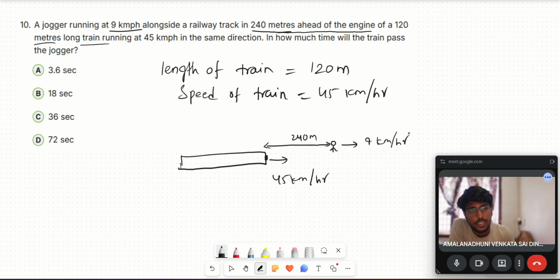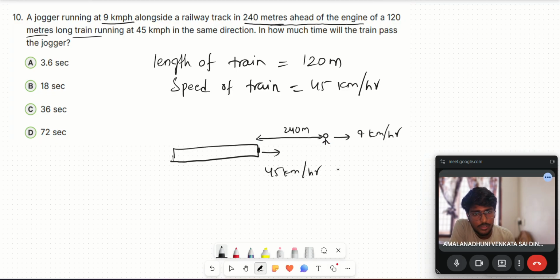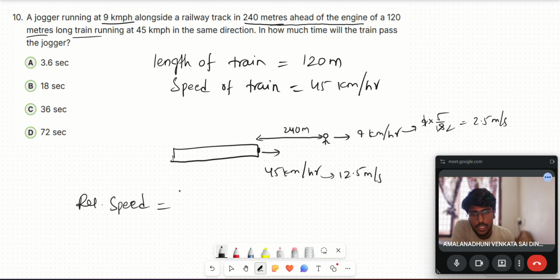We need to convert this into meter per second. So 12.5 meter per second. This one, 9 into 5 by 18, is 2.5 meter per second. So what is the relative speed of the train with respect to the jogger? 12.5 minus 2.5, which is 10 meter per second, right?